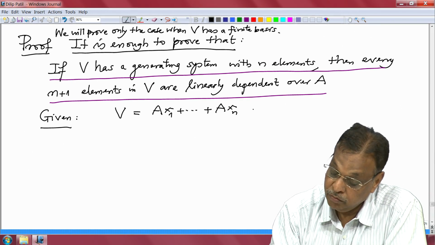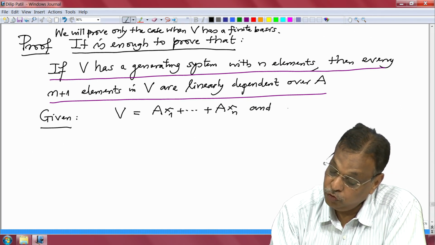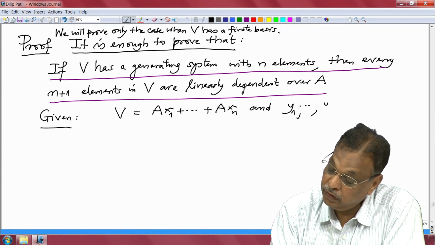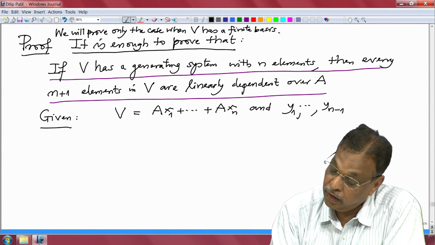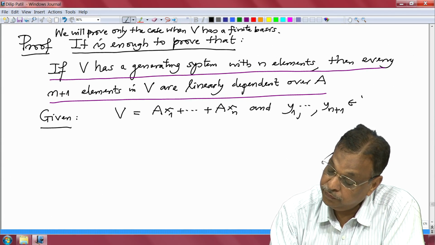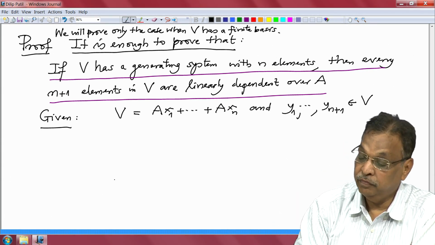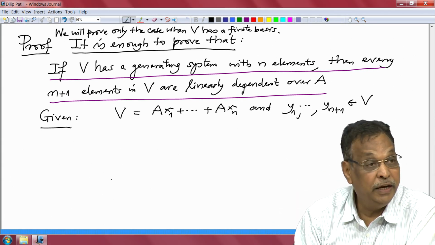And suppose y1 to y(n+1) are arbitrary elements in V, and I want to prove that they are linearly dependent.